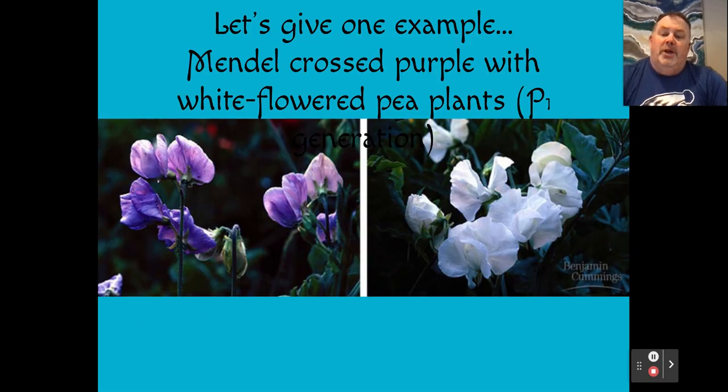So, what he did was this. Let me give you an example. Mendel crossed pea plants, and he looked at specifically one trait at a time. He crossed white flowered plants with purple flowered plants. We would refer to these as the original or the parent, the P standing for the parent generation.